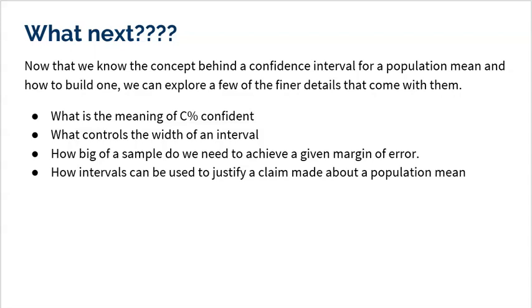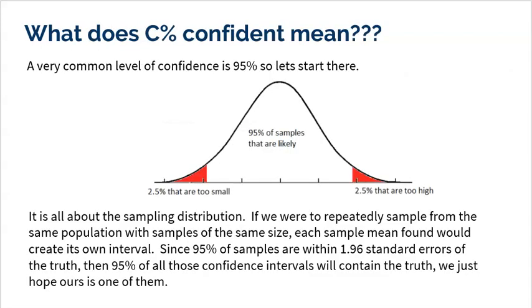First, I want to talk about what we truly mean when we say that we are C% confident, for example, 95% confident. I want to talk about what controls the width of an interval. I want to talk about how big of a sample we need to achieve a given margin of error. And then lastly, we're going to talk about how intervals can be used to justify a claim about a population mean.